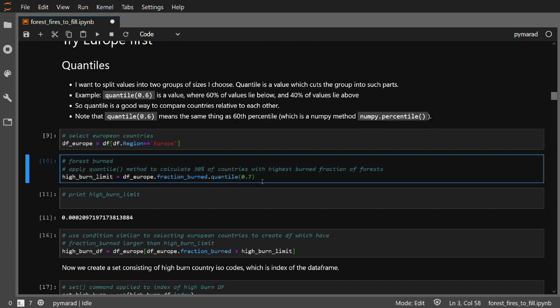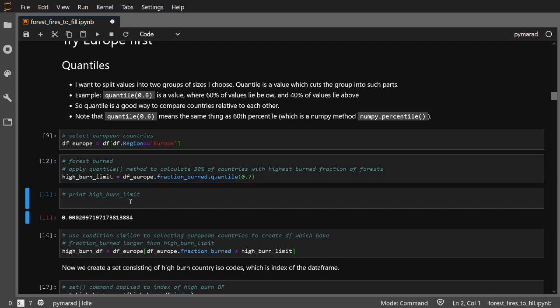So what we want to do now is to pick from the European countries the 30% of them which have the highest fraction of burned forests. We are going to call it high burn limit, and it's going to be a quantile. We are looking at European countries and the column of the fraction burned of the forests. And on those values we are applying the quantile, and we want to select 30%, therefore the quantile will be 0.7.